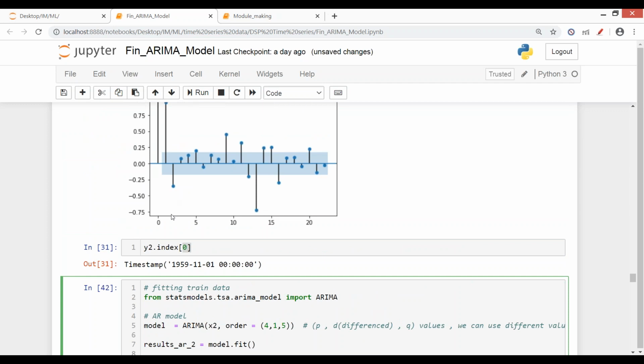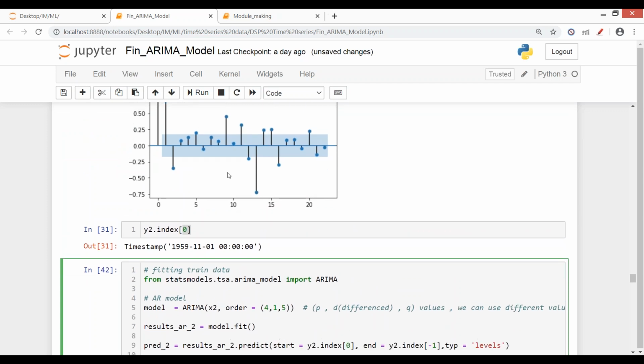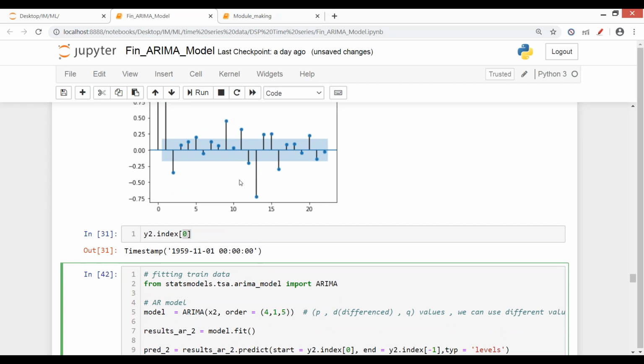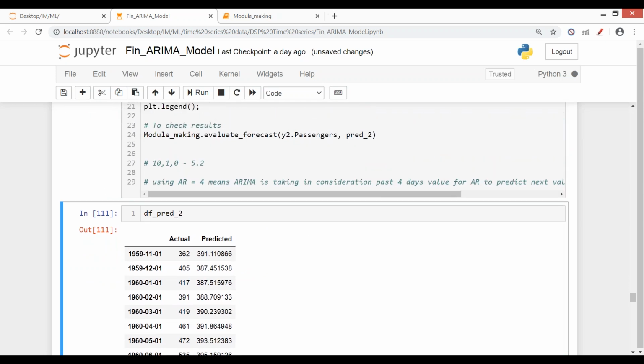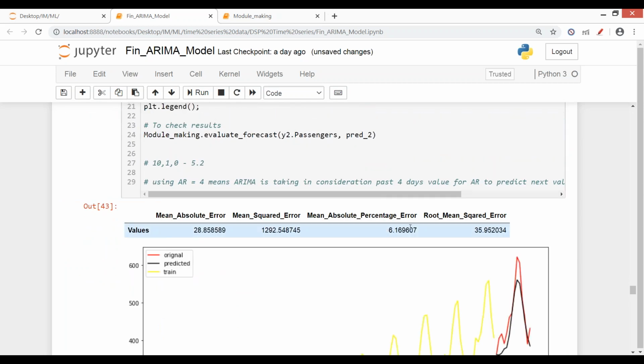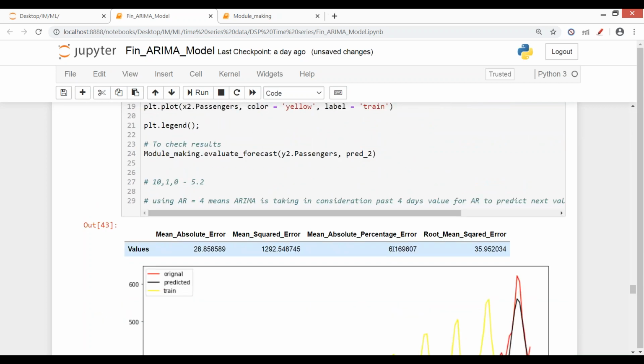This was a significant value around 3, like 4 we have tried. So let's try with 7 and 8, which are significant here. Let's say just 7 here. MAPE is reduced. See, AR is playing much more significance here in order to make predictions. When we increased the value of AR, MA में हमारा MAPE ज़्यादा change नहीं हो रहा था. Neither was it by differencing. Differencing increase करने के बाद, we got our MAPE increased.